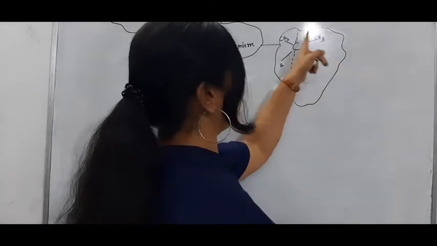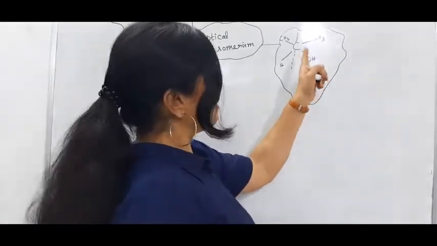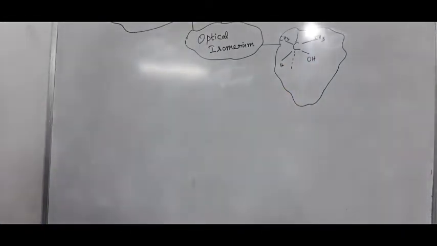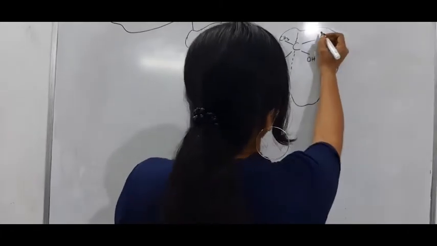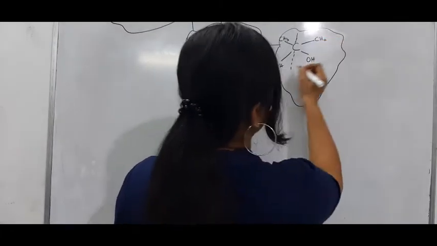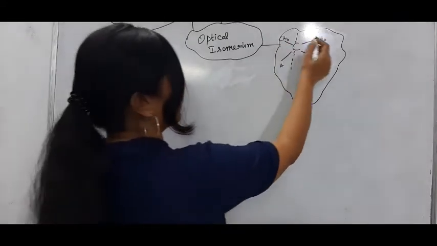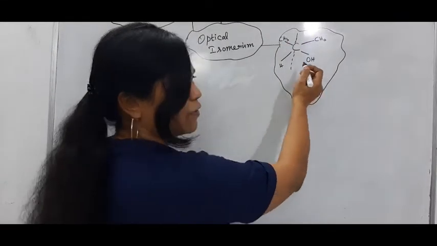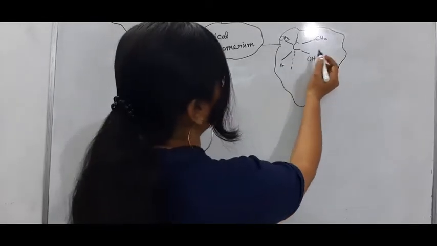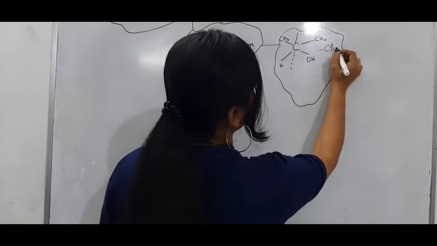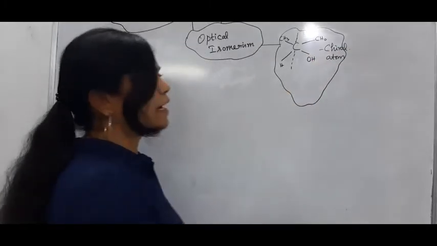Here, 4 different kinds of atoms are joined to the central atom. For example, we can join CH3, CHO, H and OH. These are enantiomers. This carbon is a chiral atom, and no symmetry is carried over here.